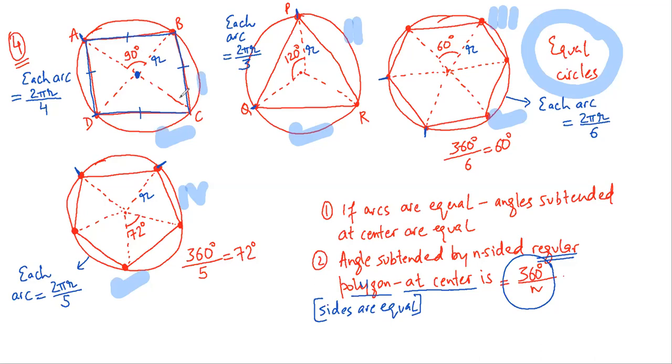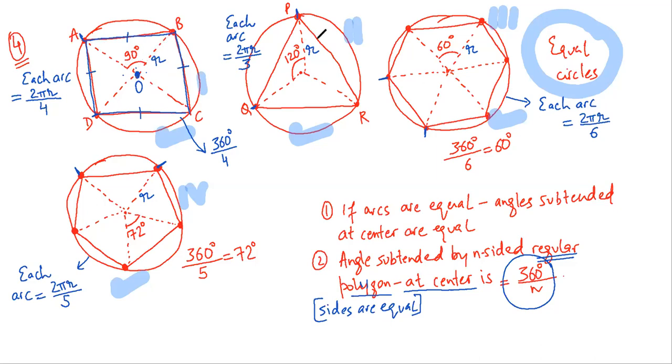Now this is obvious because this total angle is 360 degrees, because this is a regular polygon. All these angles will be equal. This angle would be equal to this angle, would be equal to this angle, this would be equal to this angle. Now if I divide this by 4, each angle would be 90 degrees. So a square subtends 90 degrees at the center. This is result 1. Also remember that OB is equal to OA is equal to OD is equal to OC is equal to R.